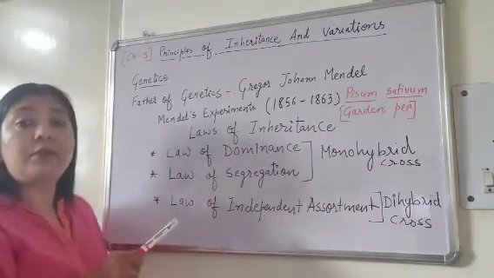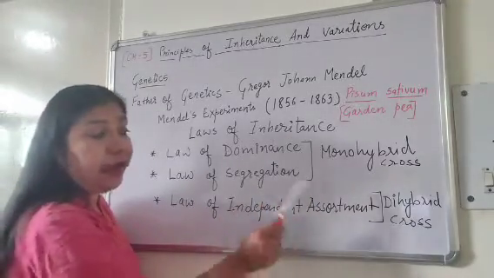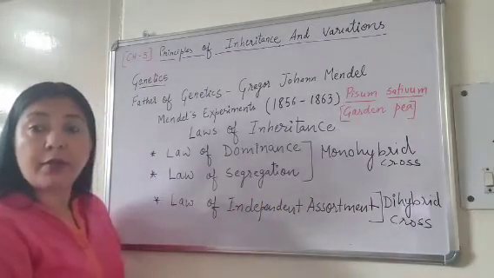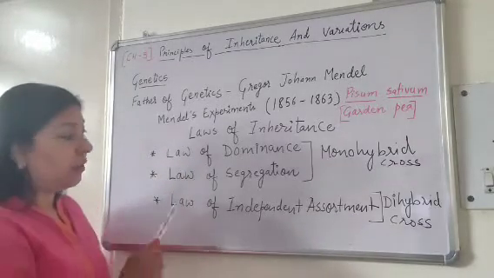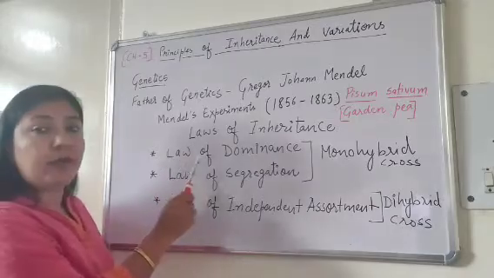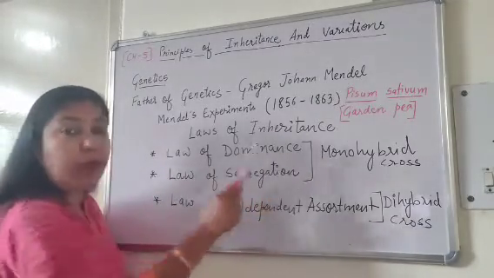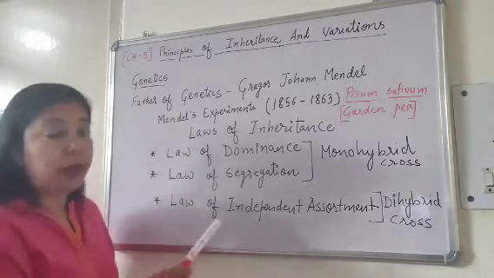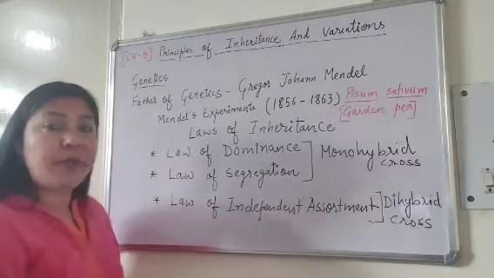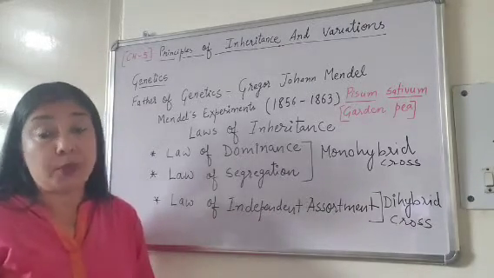Based on his work, based on the monohybrid cross and dihybrid cross he performed, he formulated these 3 laws. These laws are the law of dominance, the law of segregation based on the monohybrid cross, and the law of independent assortment based on the dihybrid cross. These terms might be new to you.